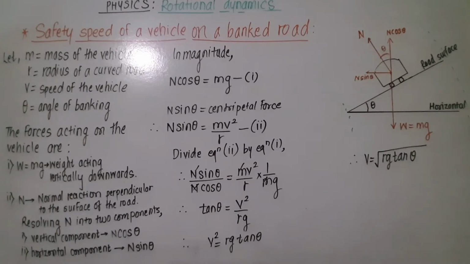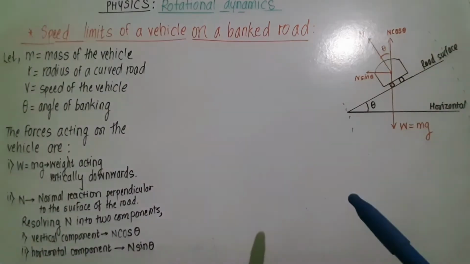But in practice, there is friction between the road and the tires, and the component of the force of static friction also helps up to a certain limit. So now let us obtain the formula for the minimum possible speed and for the maximum possible speed of the vehicle when this force of static friction is also considered.